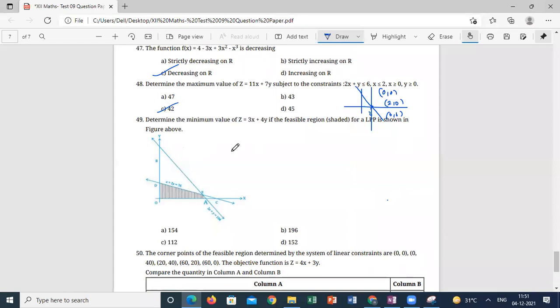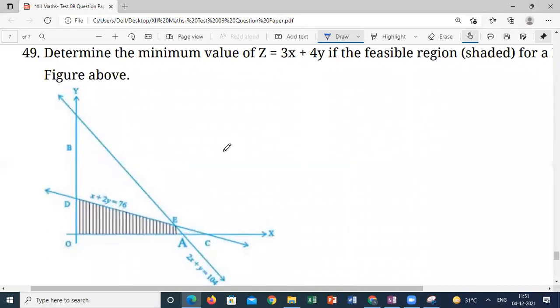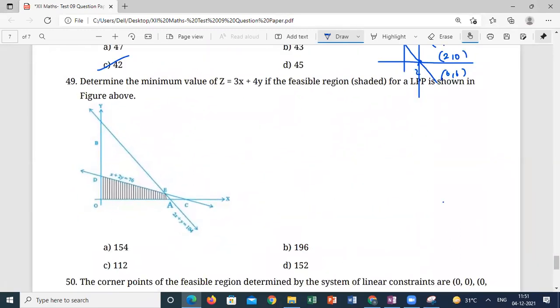Determine the minimum. So they gave the graph. It will be easy to identify the question. If the feasible region is the shaded region, how do we do this question, guys? What are the corner points here? This point alone you have to calculate.